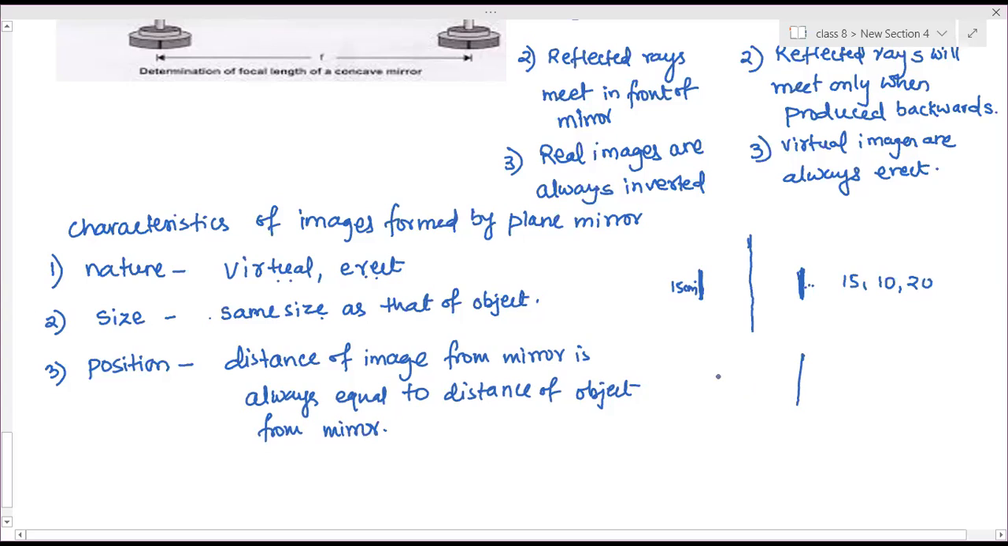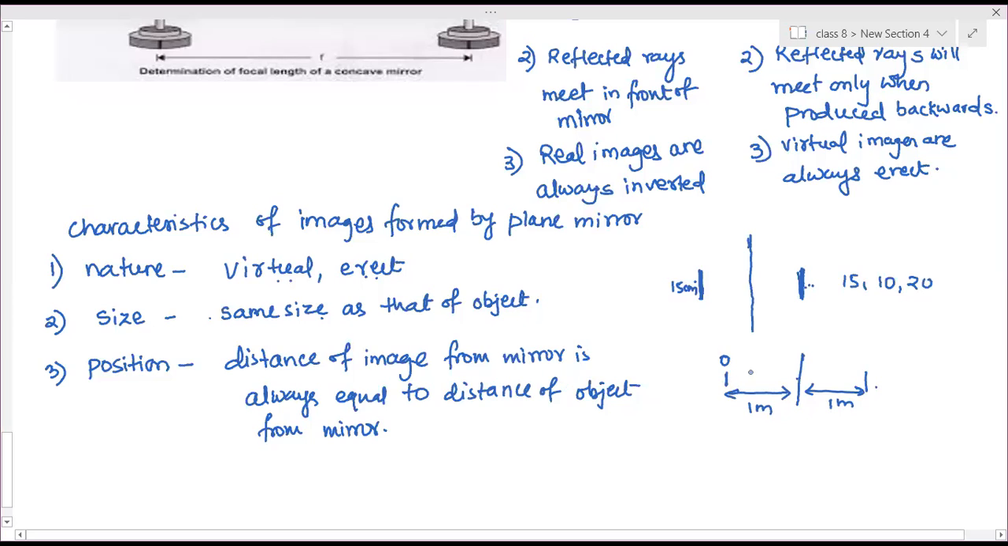That means if suppose the object is 1 meter from the mirror, then the image will be formed how far? Ma'am, 1 meter from the mirror. And how much distance is it from the object? 2 meters. So the image will be formed exactly 1 meter from the mirror, always.